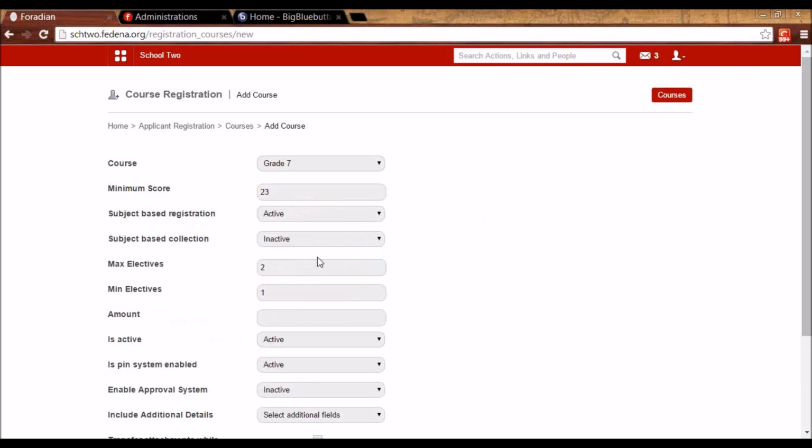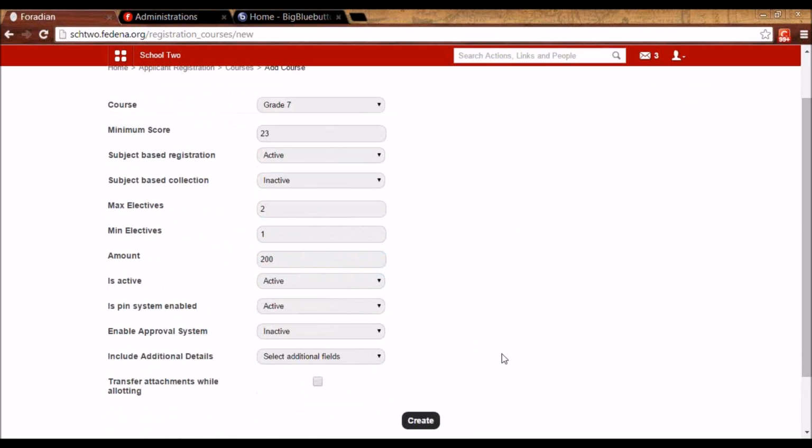Otherwise, if you make this inactive, you can set a fixed amount. So irrespective of what electives is he selecting, he always has to pay 200 as the applicant registration fee.